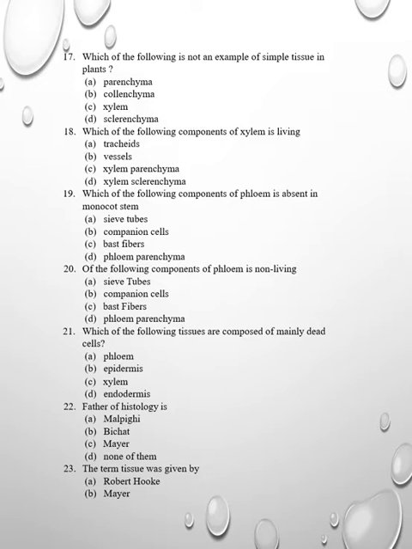It is sieve tube, companion cell, bast fiber, and phloem parenchyma. So the answer is phloem parenchyma. This sieve tube and phloem parenchyma. I hope you are able to follow this.